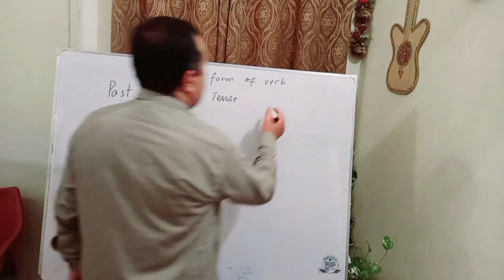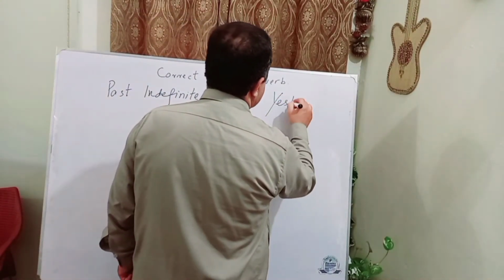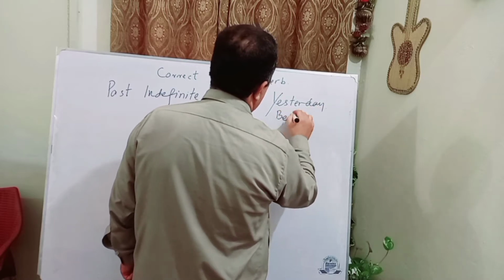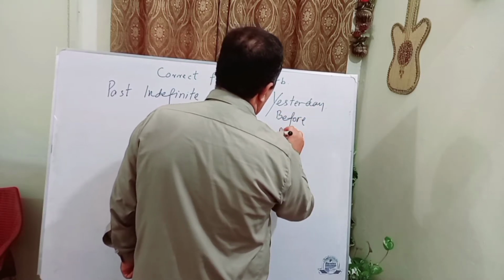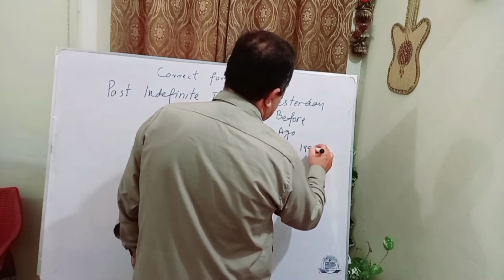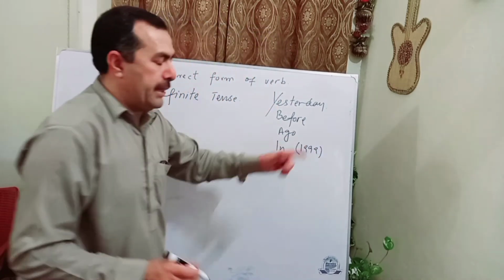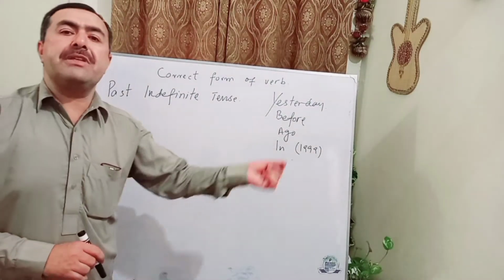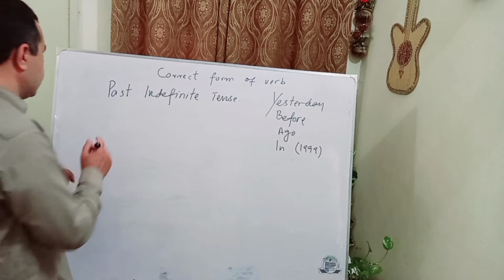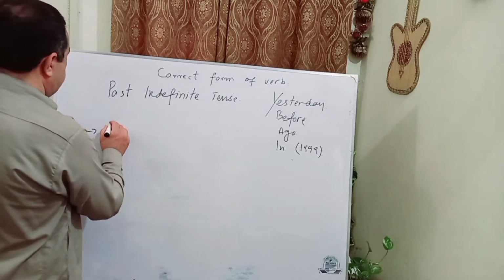In past indefinite tense, we have some words like yesterday, before, ago, and in. For example, in, if there is a year. So when these words are there, we will decide to use this tense.